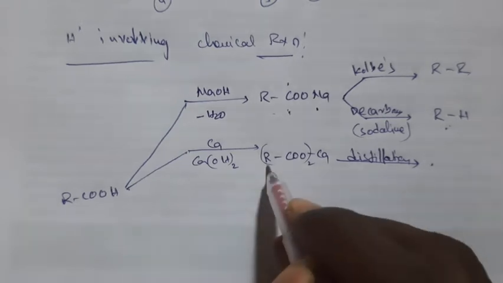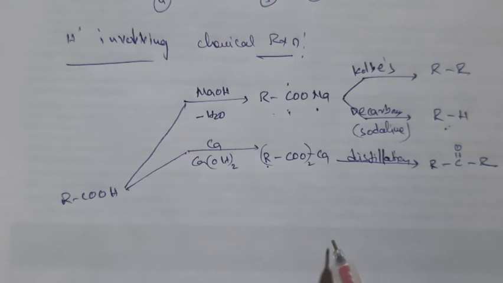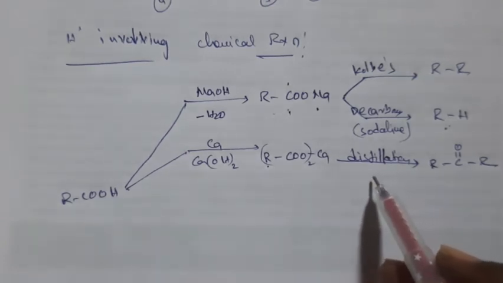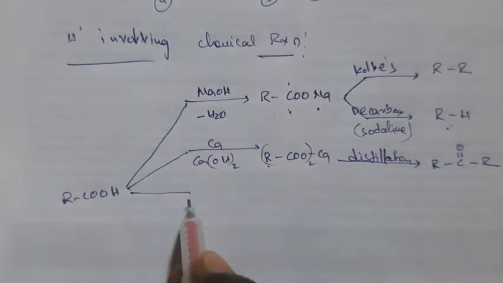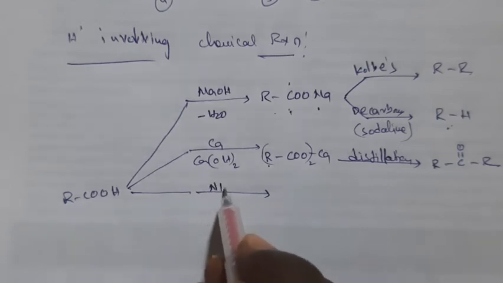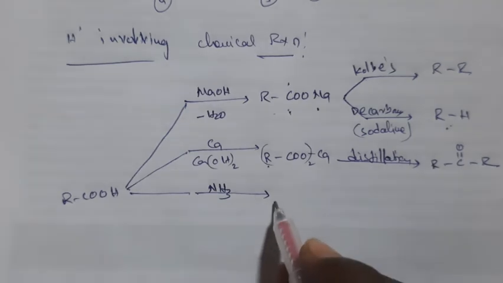Here R is on both sides, so you will get a ketone. We studied this in the preparation of carbonyl compounds, right? Now next one, if you react with NH3, ammonia, what will you get here?